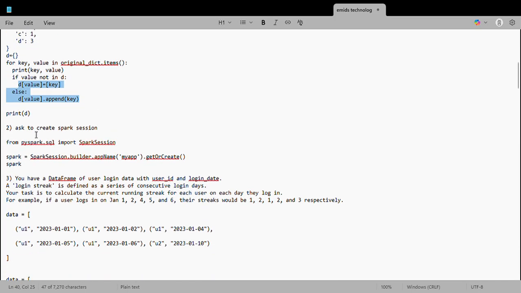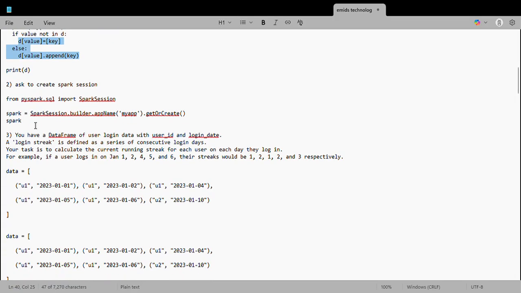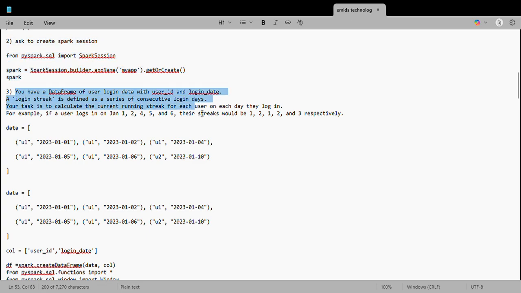The second question: before sending the next question, he asked me to create the Spark session. So in Google Colab I created this, then he gave this particular question. If I read it, you have a data frame of user login data with user ID and login date as two columns. A login streak is defined as a series of consecutive login days. Your task is to calculate the current running streak for each user on each day they log in.